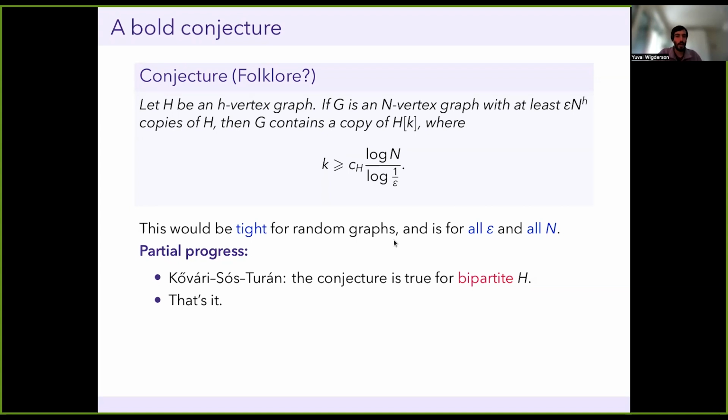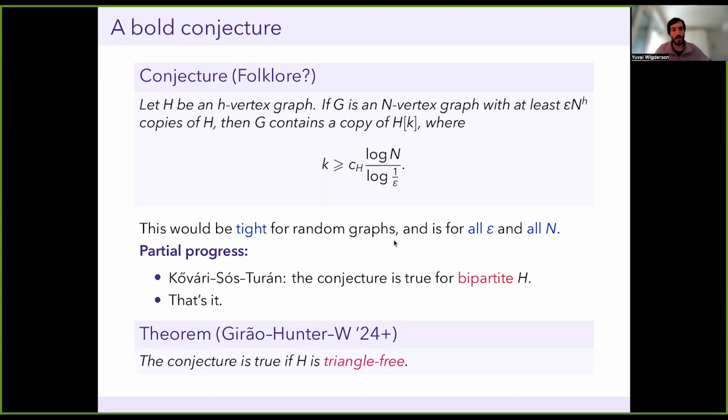But the theorem I want to tell you about is joint work with Girão and Hunter, where we're able to prove this conjecture for all H which are triangle-free. So this includes many graphs, of course, which are not bipartite. And so to me, this is some evidence that this conjecture is actually true. I think the reason people thought it might not be true is that we only knew it for bipartite graphs, which are sort of a degenerate case. And so the fact that it's true for triangle-free graphs suggests that it might just be true in general.